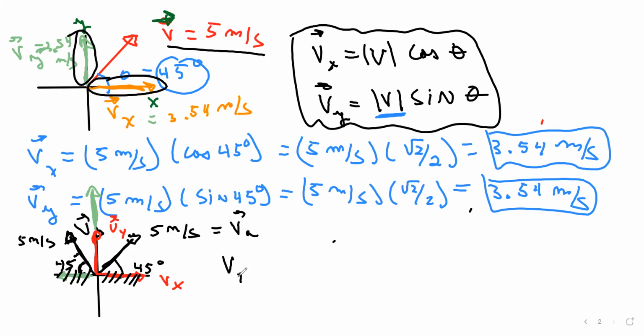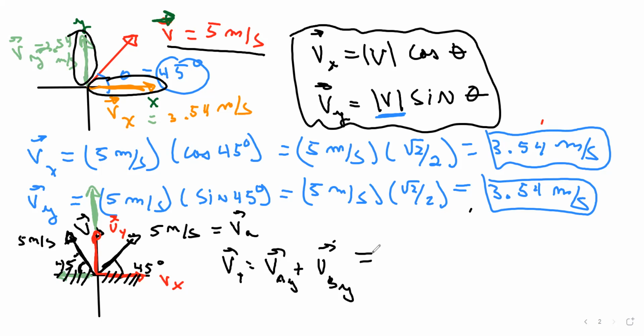So the total vector is going to be V in the Y direction. Let me do it a little better here. It's going to be VA in the Y direction plus VB in the Y direction.